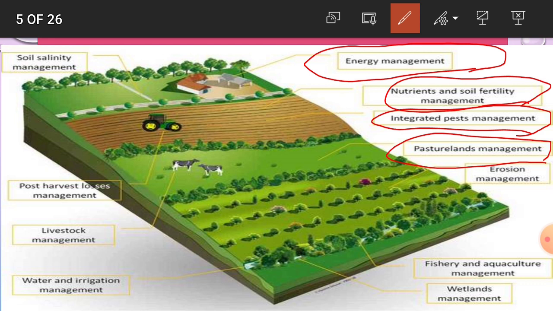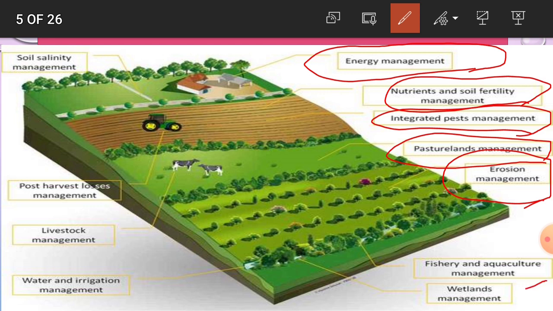Then erosion management means cultivation of different crops in contours or across the slope of the land. That is called erosion management. In this management system, erosion permitting and erosion resisting crops are grown to control the soil erosion. Or grow the crops across the slope of the land. That is called erosion management or contour cultivation.